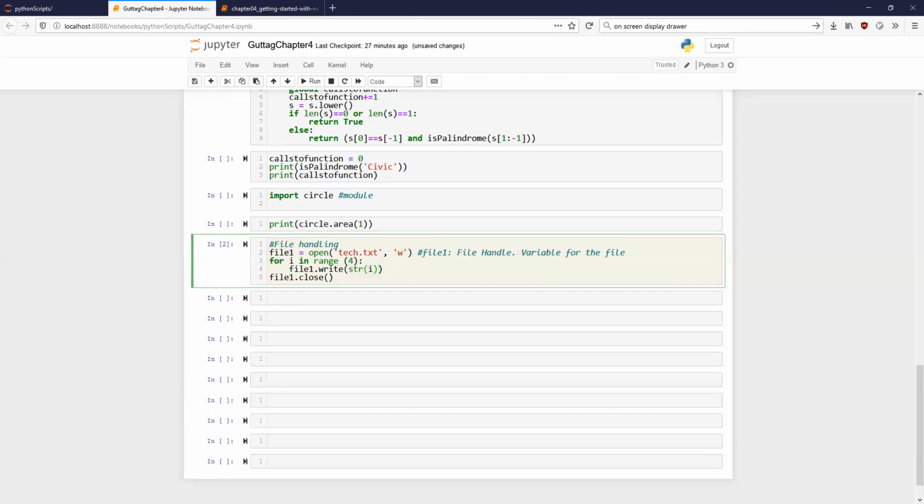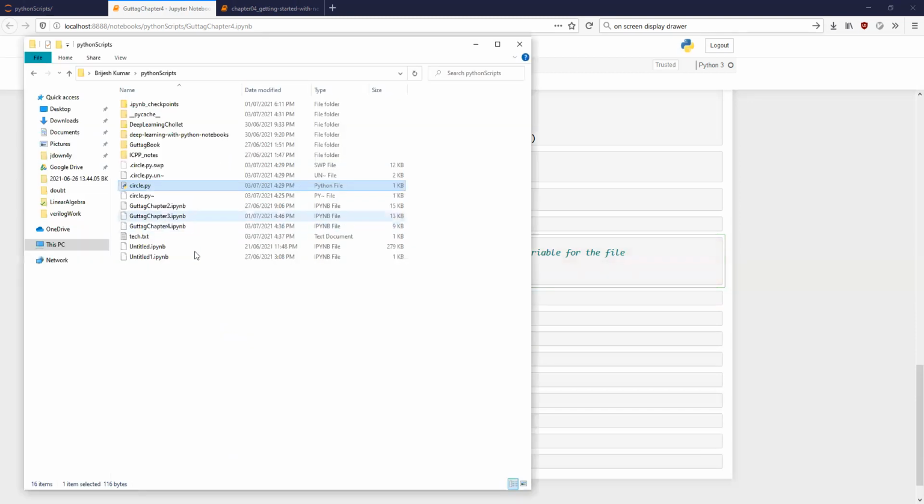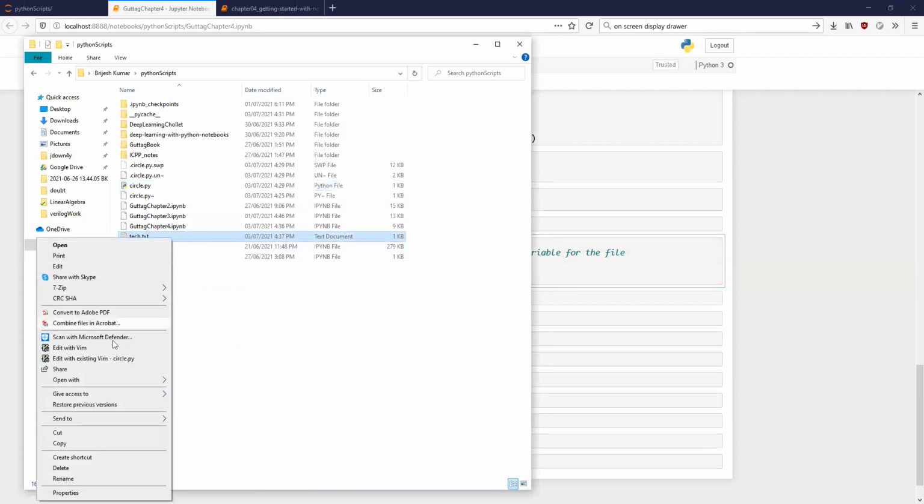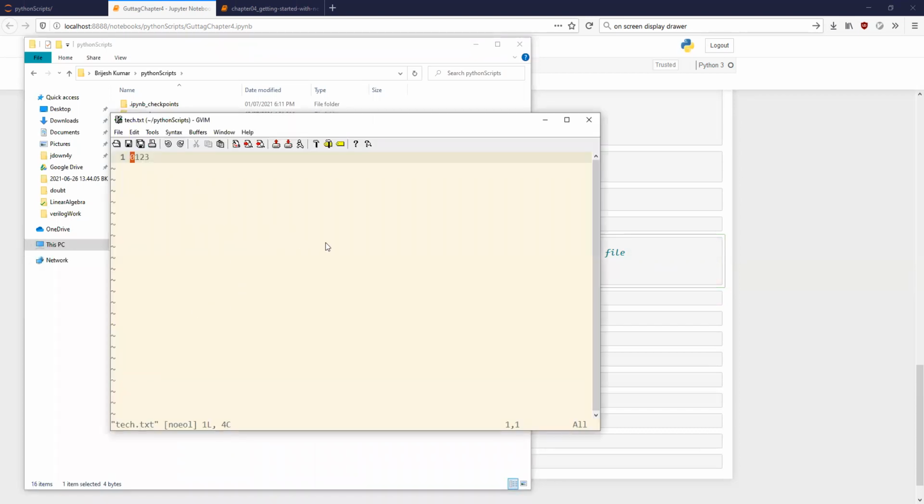Let us look at our directory again. It gets stored in the same place. So text.txt has been written. If I open this, edit with existing VIM, what happens in this case? You get a 0, 1, 2, and 3. So it is very different from the print statement. What happened in the print statement?